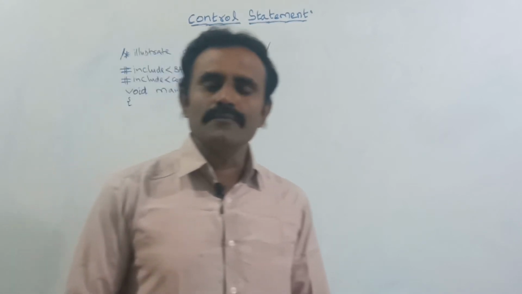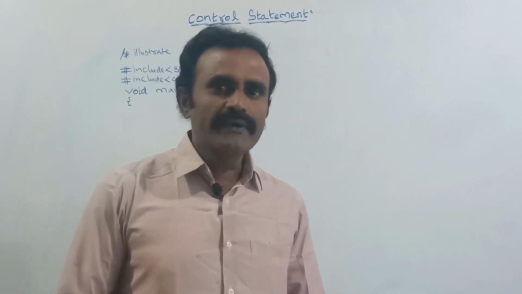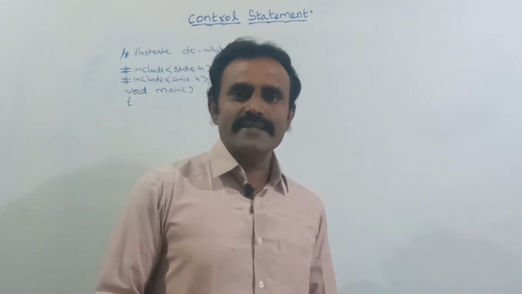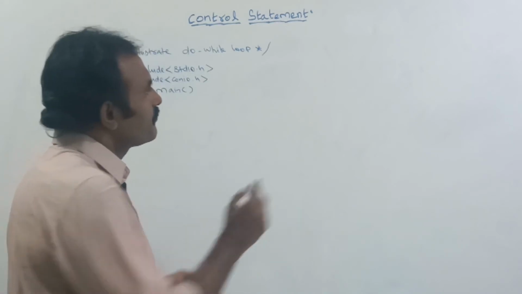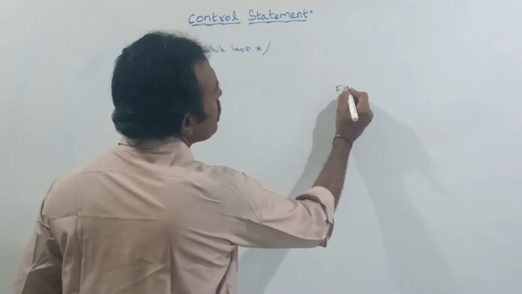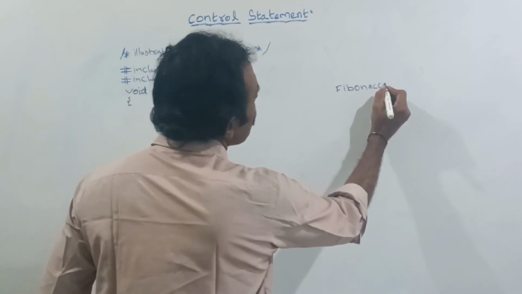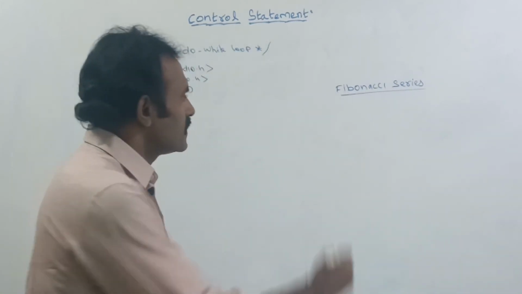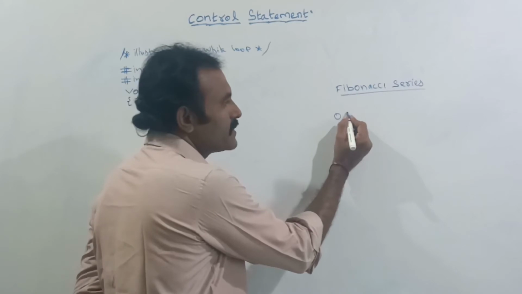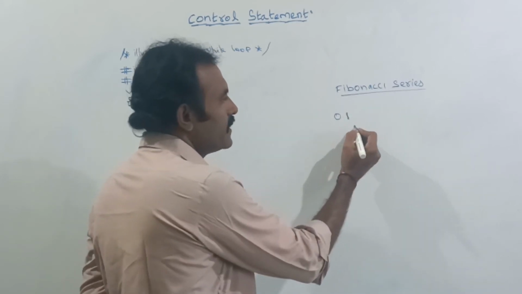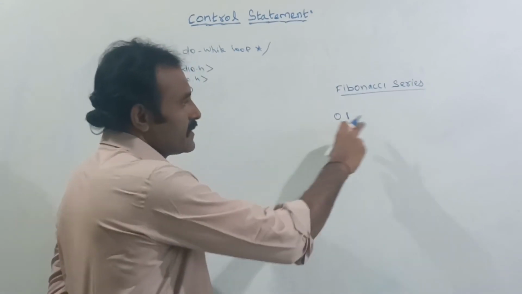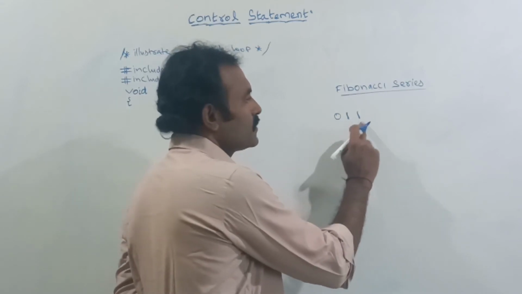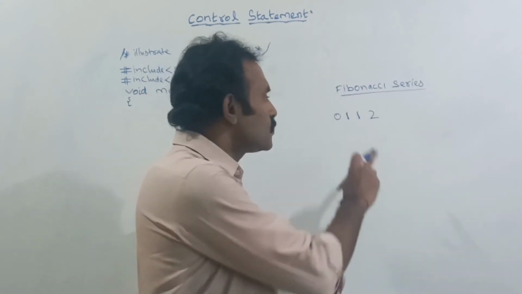See another example. By using this do while loop we are going to find the Fibonacci series. In the Fibonacci series, the very first starting numbers are 0 and 1. After that we should add the last two numbers and put the result in the series. Here first 0 plus 1 is 1. Now the last two numbers are 1 and 1, and 1 plus 1 is equal to 2. Now the last two numbers are 1 and 2.